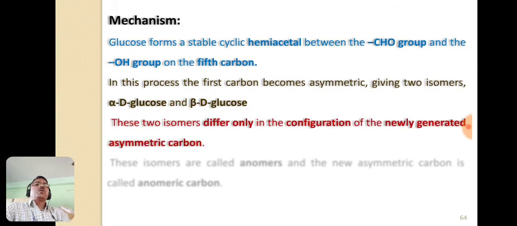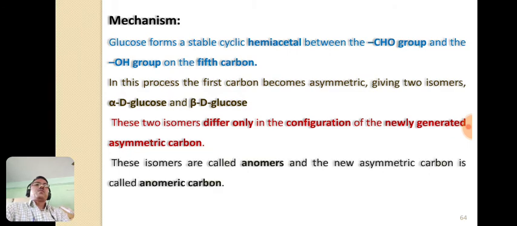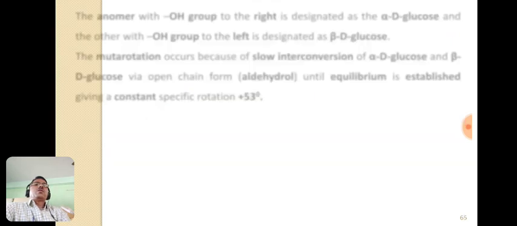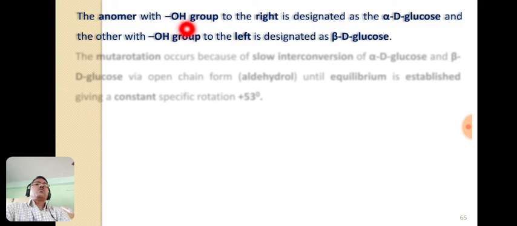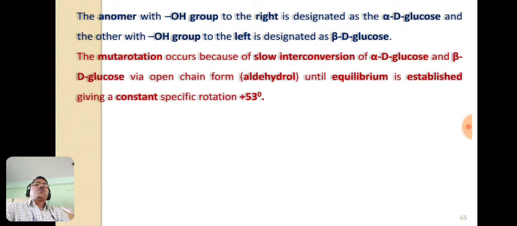These two isomers differ only in the configuration of the newly generated asymmetric carbon, and are called anomers, and the new asymmetric carbon is called the anomeric carbon. Now let's see what an anomer is. The anomer with the OH group to the right is designated as alpha D glucose, and the anomer with the OH group to the left is designated as beta D glucose.